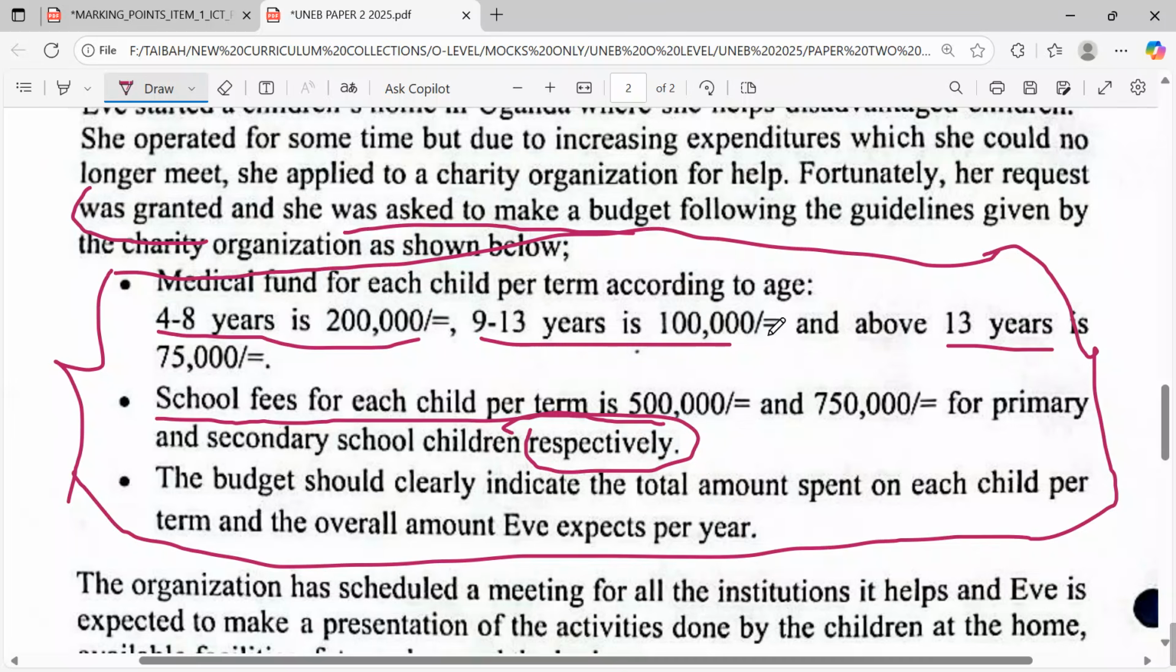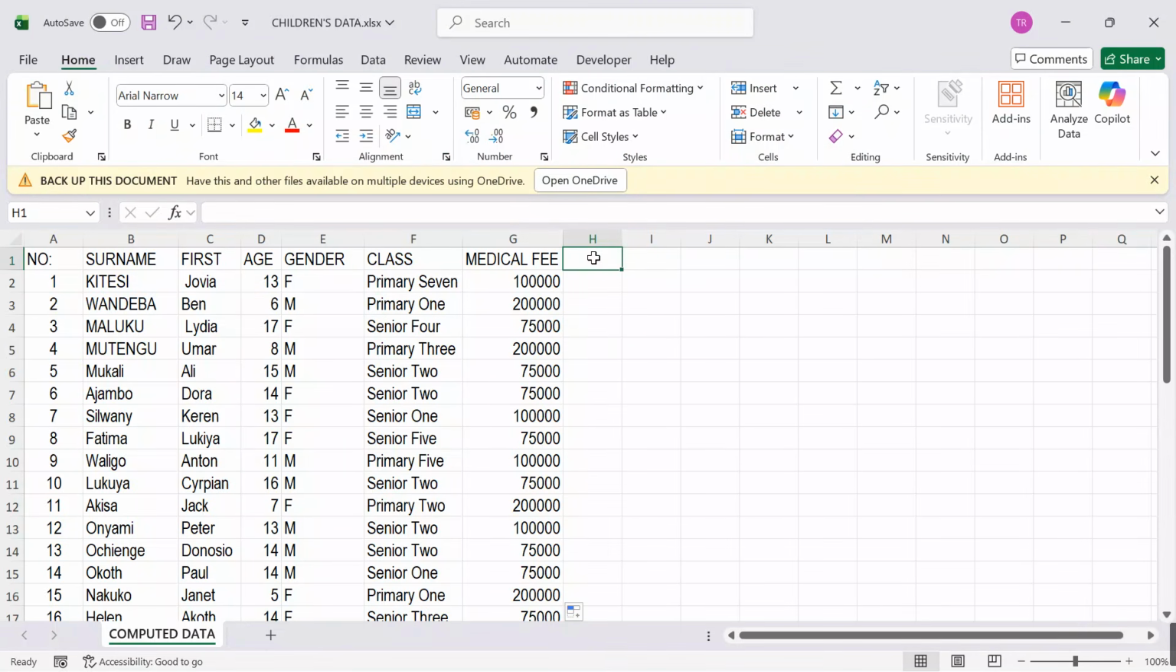So meaning I'm going to say now, those that are in primary, we are going to be paying 500. Those in secondary are going to be paying 750. So now I will first make a clear category so that I can easily tally through with these learners. So I will come here, let me say maybe a category. This is my own category which I want to use as I compute my school fees.